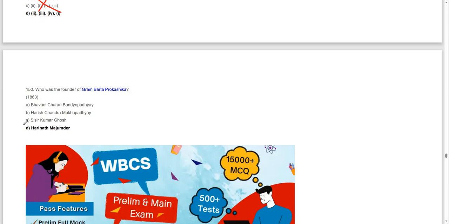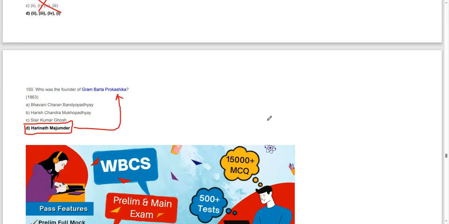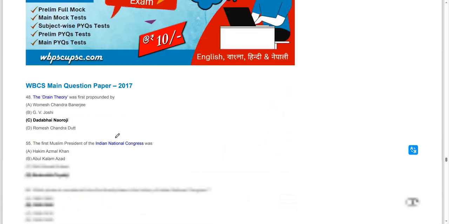Gram Bharta Prakashika, Harinath Mukherjee, 1863. Not Mukherjee, Mazumdar. Harinath Mazumdar, Gram Bharta Prakashika, 1863. Moving on to the next question.